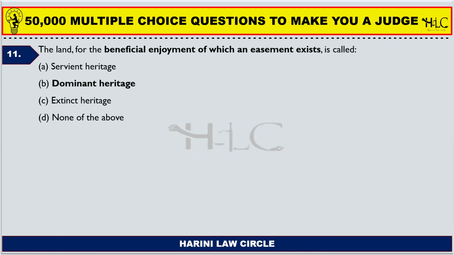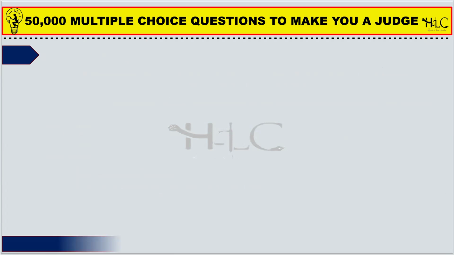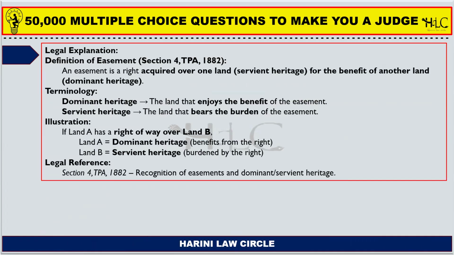The land for the beneficial enjoyment of which an easement exists is called: servient heritage, dominant heritage, extinct heritage, none of the above. Dominant heritage. Option B is the correct answer. So we need to know what is dominant heritage, right?